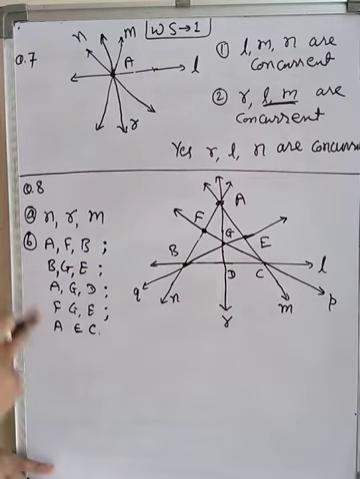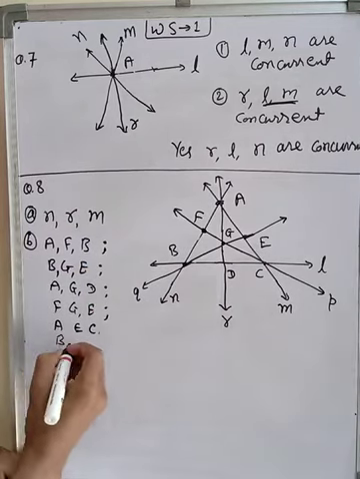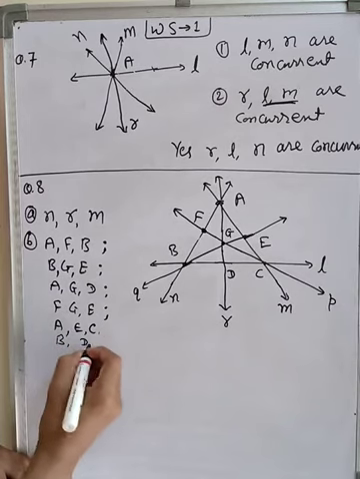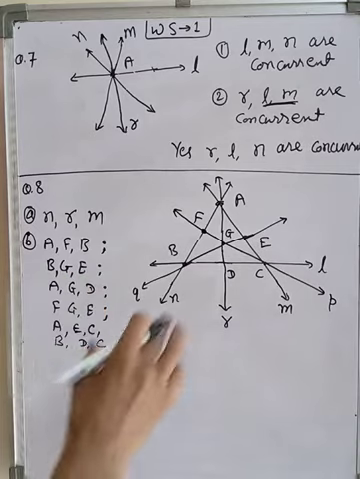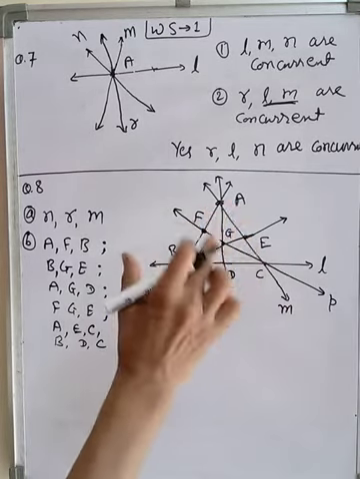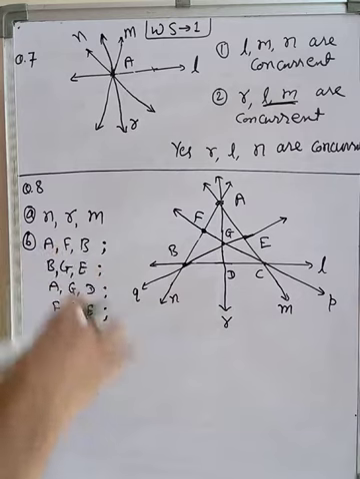B, D, C I think we have not written. B, D, C is also possible. So 6 sets are possible. These are the collinear points.